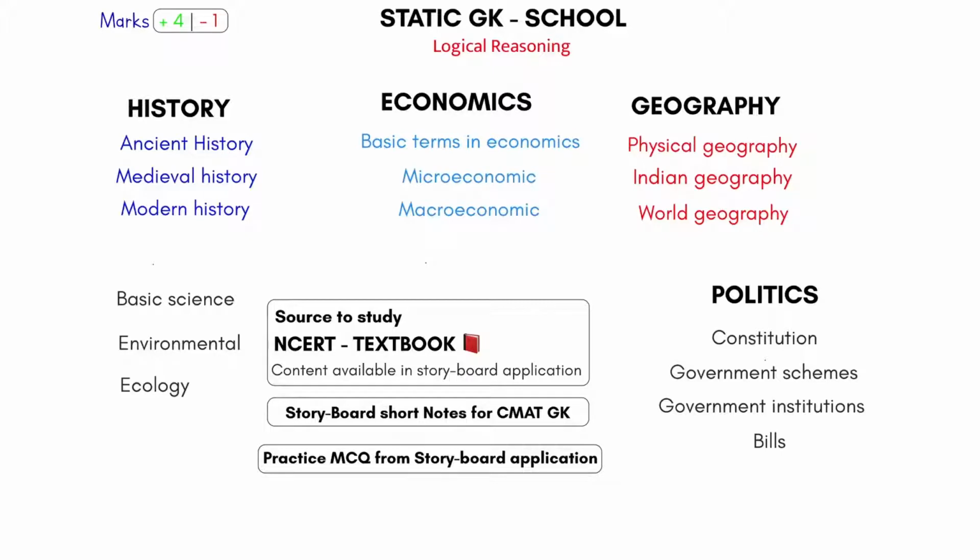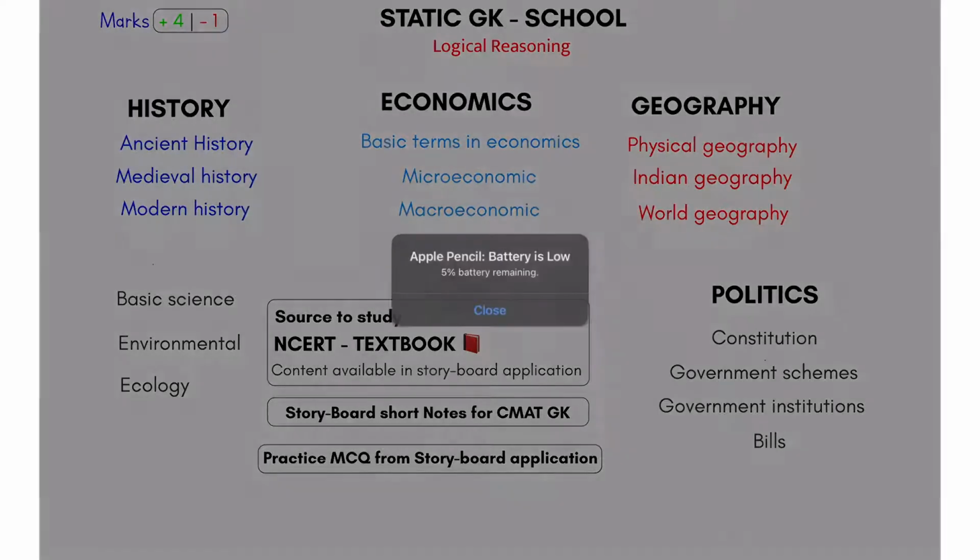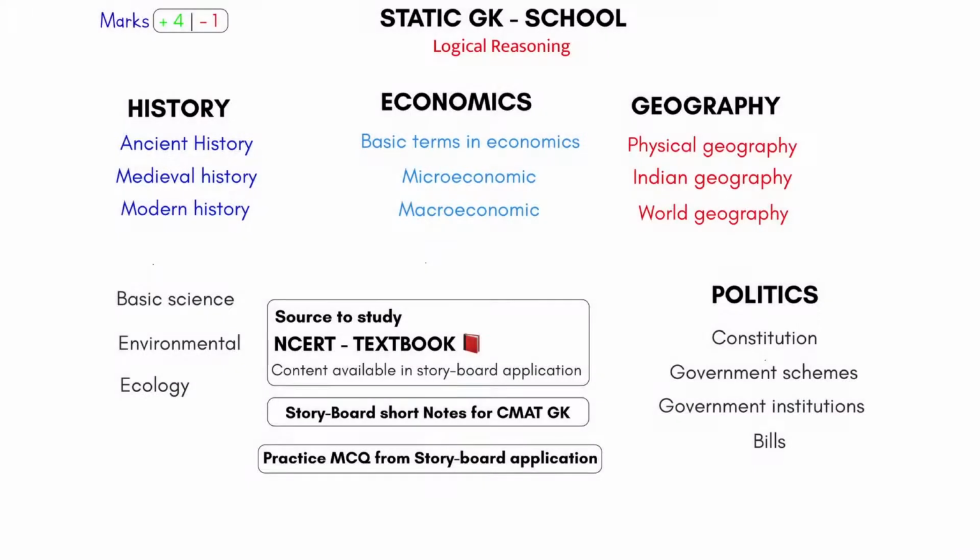If I have to give you a further idea of static GK, first is history, then economics, then geography, then politics, and so on. Economics will have microeconomics and macroeconomics, what we learned in 8th and 9th standard. Geography will have everything we started with: physical geography, Indian geography, world geography, rocks, rivers, mountains, plateaus.